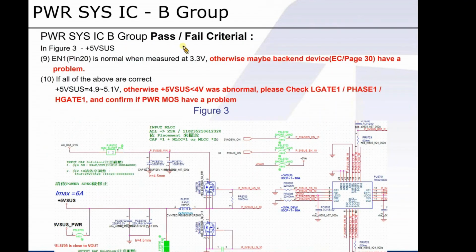Compared to A group, here comes the difference we just mentioned earlier. In B group, EC will send out the signal directly to let enable 1 and enable 2 know that they should be ready to work. And here is enable 1 and enable 2. That is to say, without any action of pulling down to ground state, IC in high level goes straight to indicate that it should be enabled. On the contrary, IC in low level means it will be disabled.